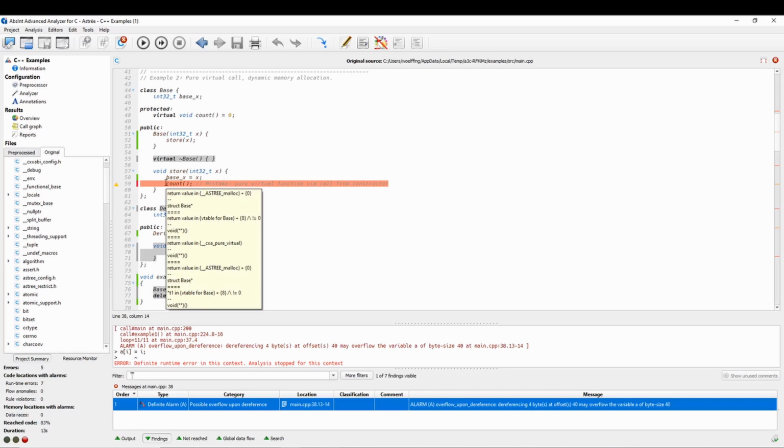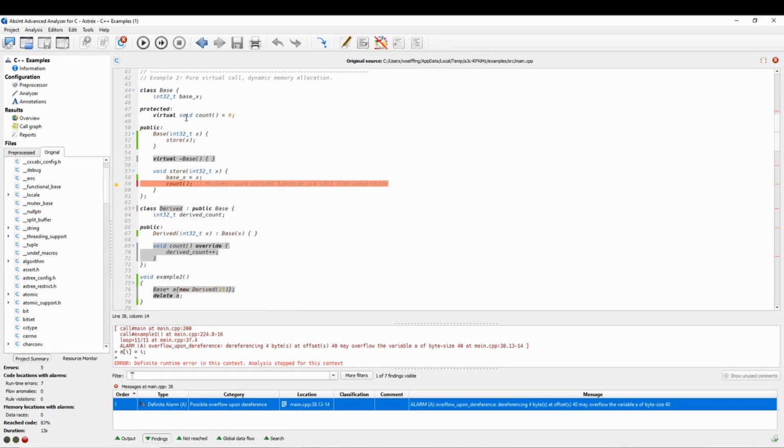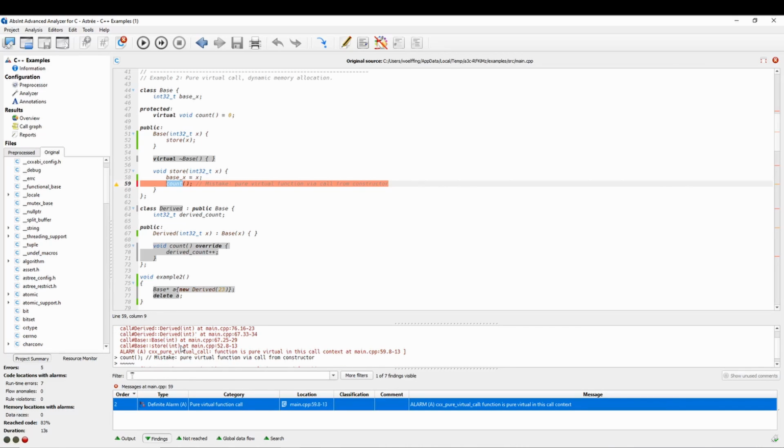In base, the count method is declared pure virtual, which means that it has no implementation at this point. Executing this code will lead to a crash at runtime. As you can see, Astrée detects and reports such errors in your C++ code.